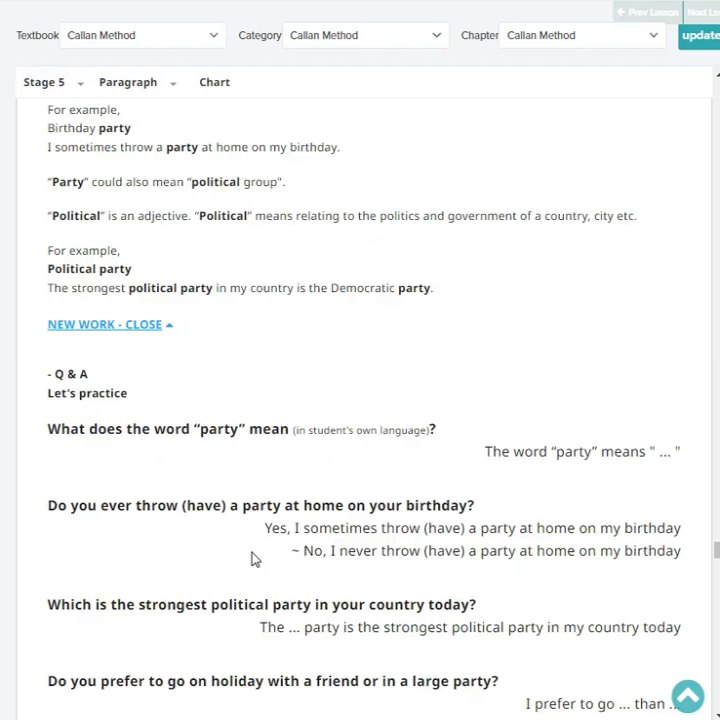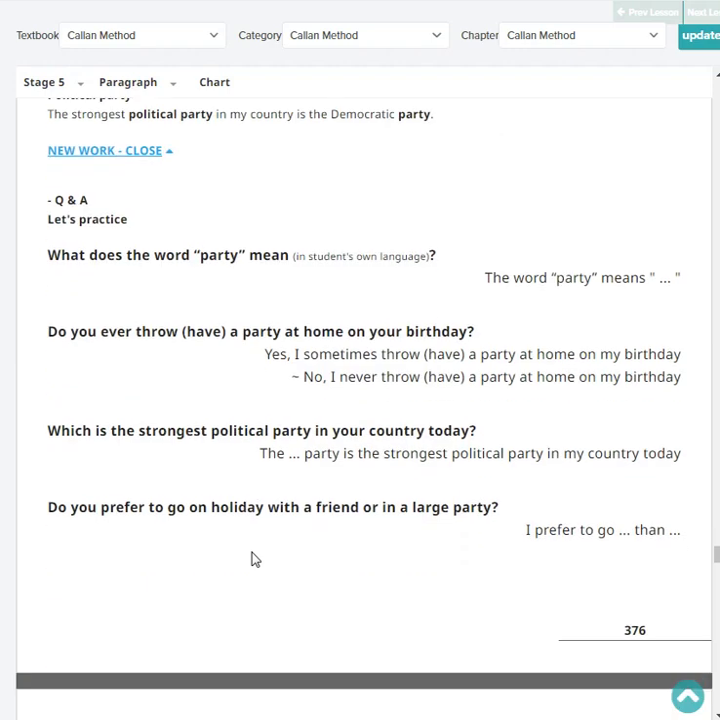Let's practice. What does the word party mean in Japanese? The word party means in Japanese. Do you ever throw a party at home on your birthday? Yes or no? Yes, I sometimes throw a party at home on my birthday.